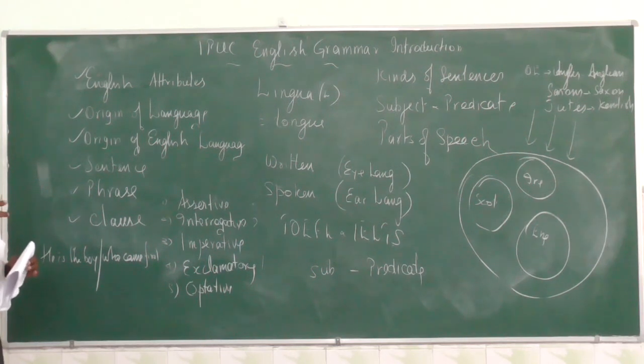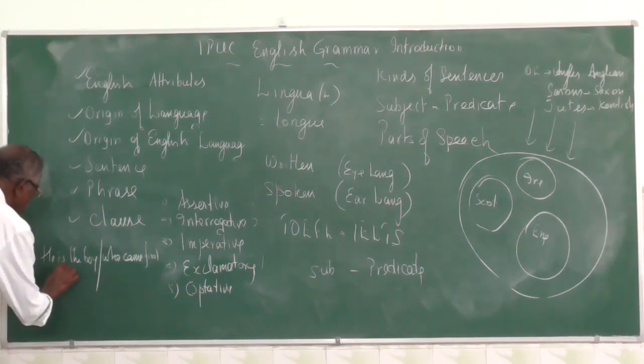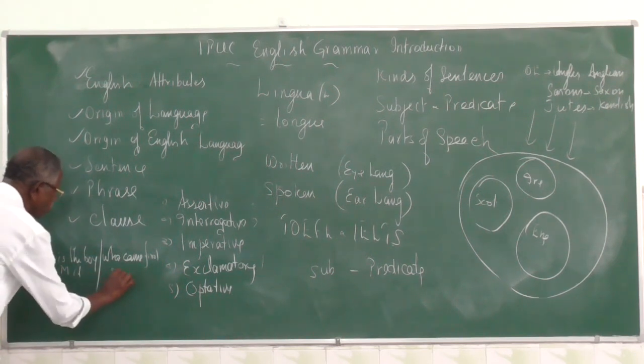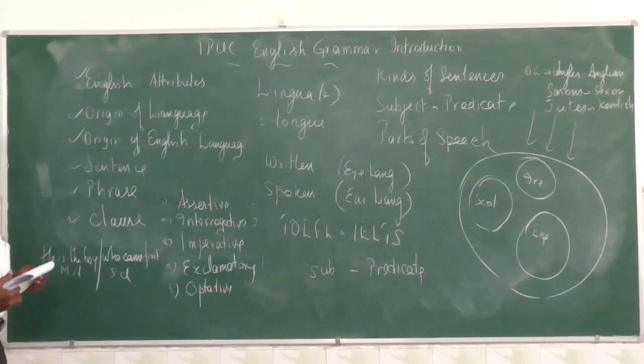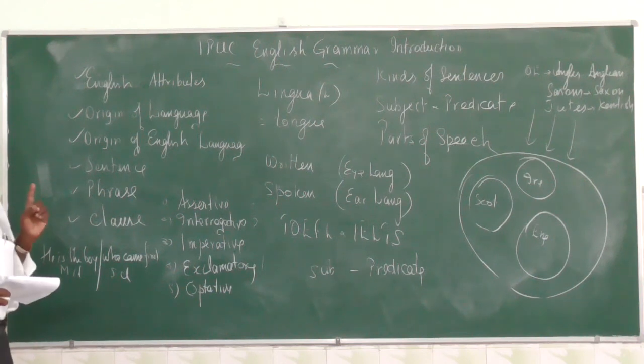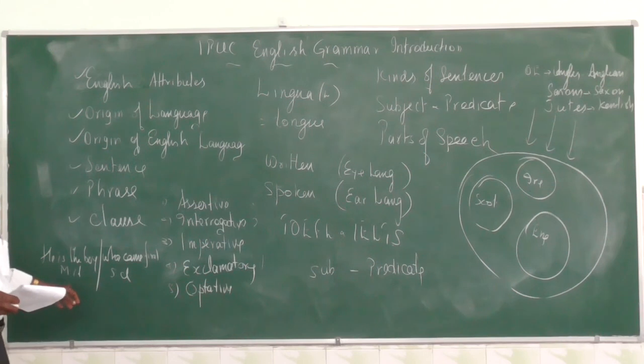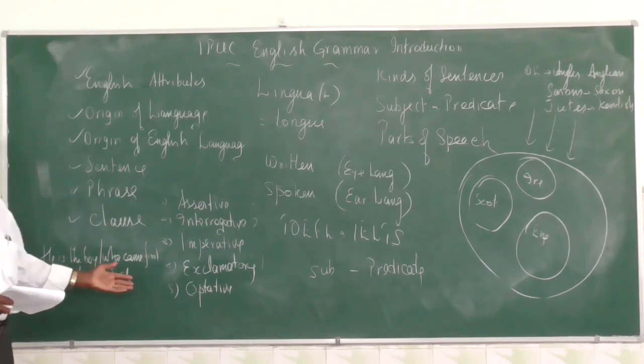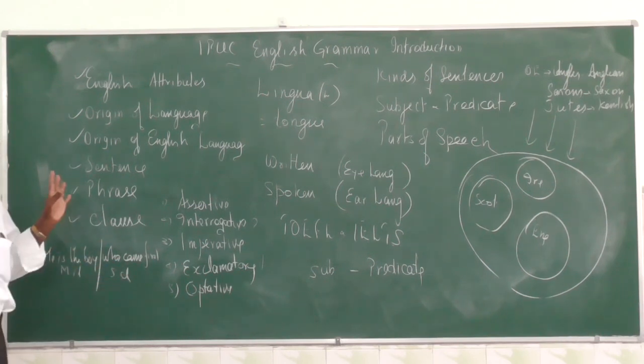In old grammar we say main clause and subordinate clause. So this is the main clause or independent clause. This is the main clause. This is subordinate clause. If you see the 10th standard grammar, it's clearly given. This is dependent clause, independent clause. Main clause, subordinate. Main clause means it can stand on its own.